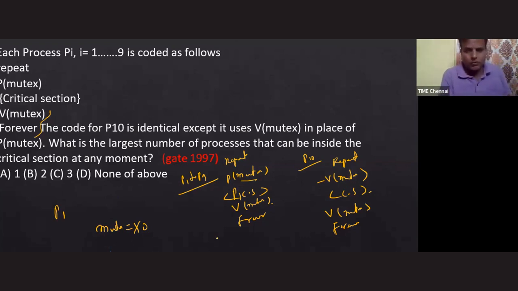To open the door for P2, I'm taking the help of process P10. These two codes repeat forever. It is actually Pascal code, but in C it would be like a while(1) loop, where you execute things again and again. So P10 comes and performs up on mutex, P2 enters the critical section, comes out, and once again it performs up.